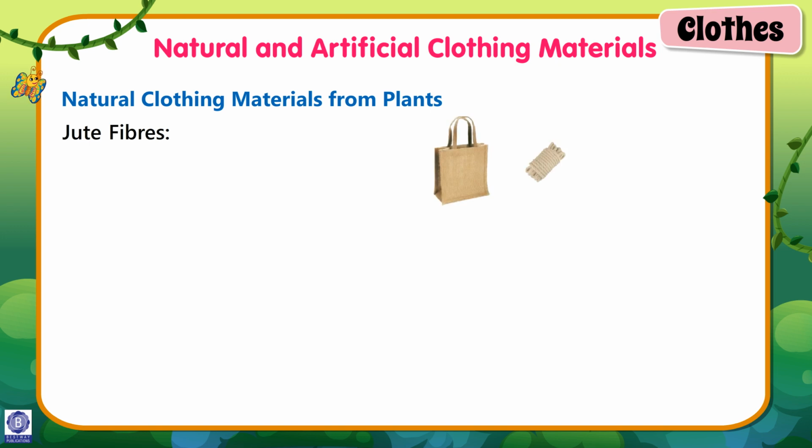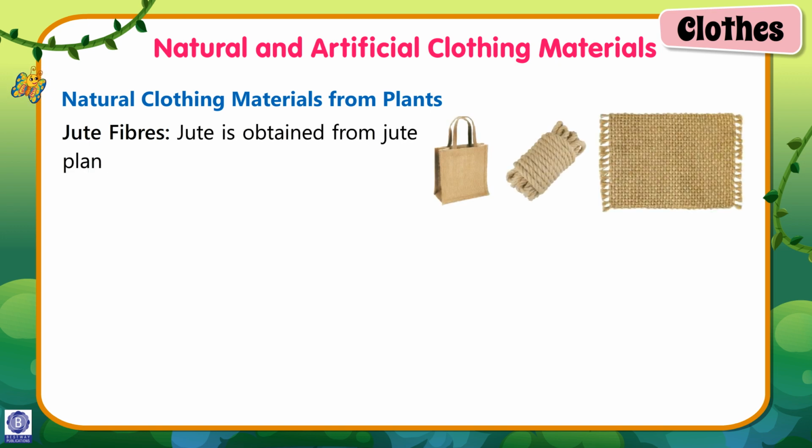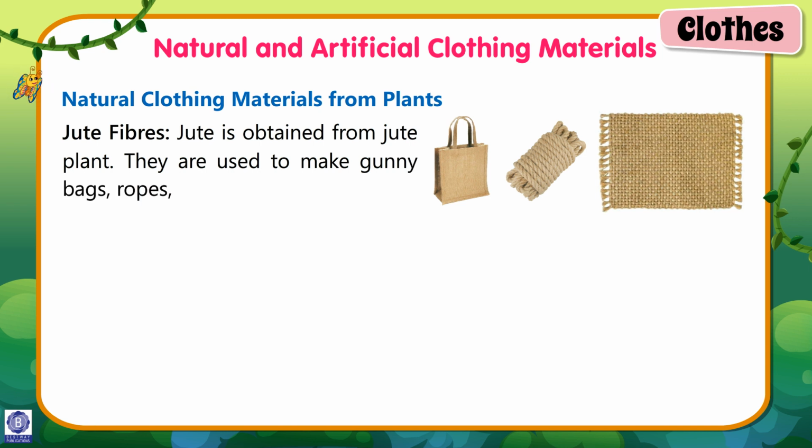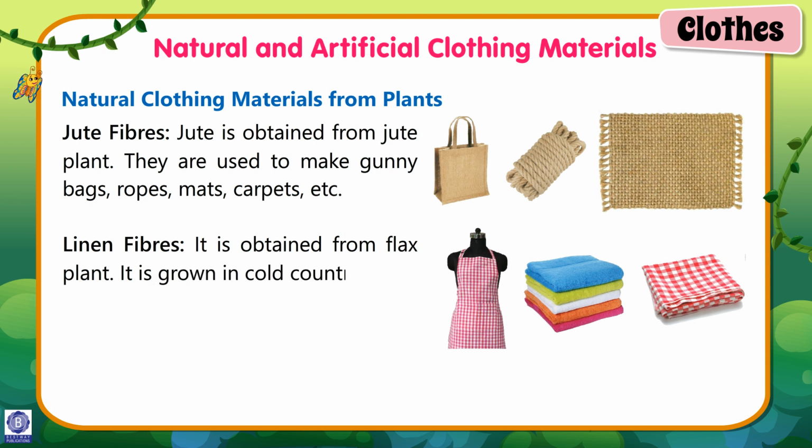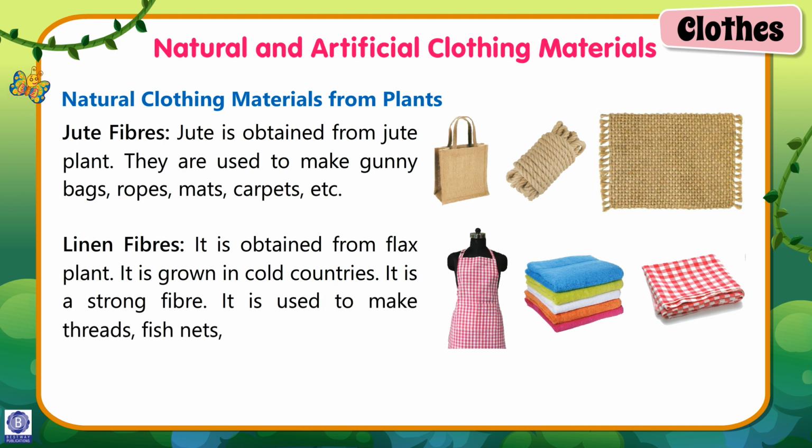Jute fibers. Jute is obtained from jute plant. They are used to make gunny bags, ropes, mats, carpets, etc. Linen fibers. It is obtained from flax plant. It is grown in cold countries. It is a strong fiber. It is used to make threads, fish nets, napkins, etc.